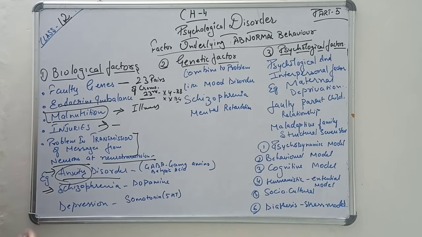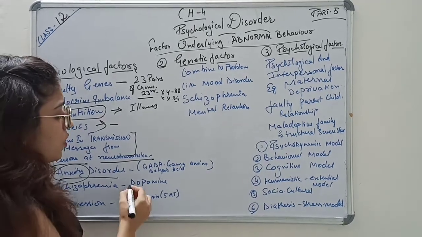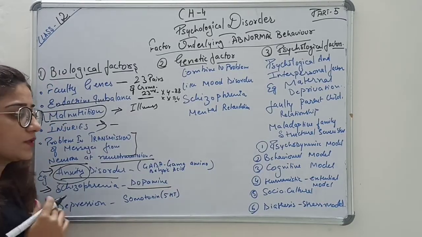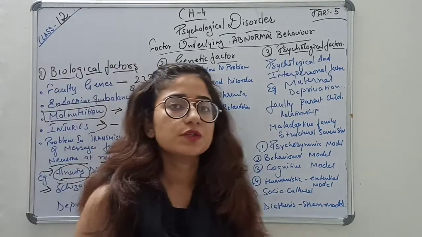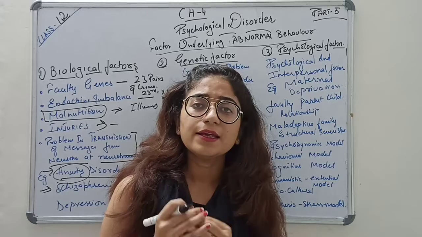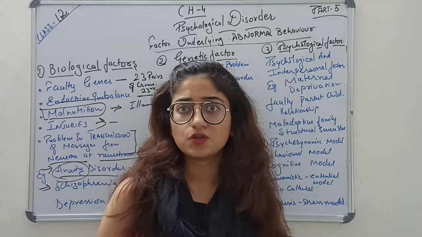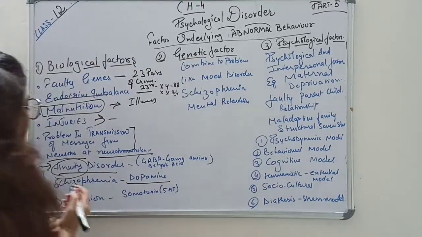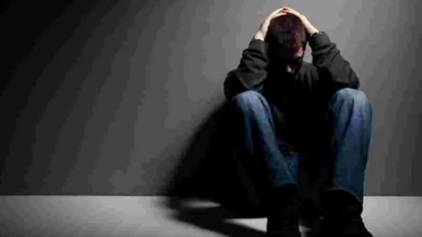Next is schizophrenia. In this, dopamine is a hormone released in our brain, and if it is not released or is affected, then schizophrenia, a common disorder, occurs. In this, hallucinations and delusions are the major symptoms.